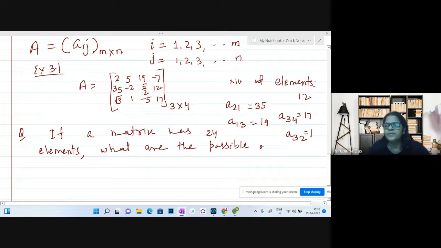Just paraphrasing the question: what are the possible orders of the matrix?